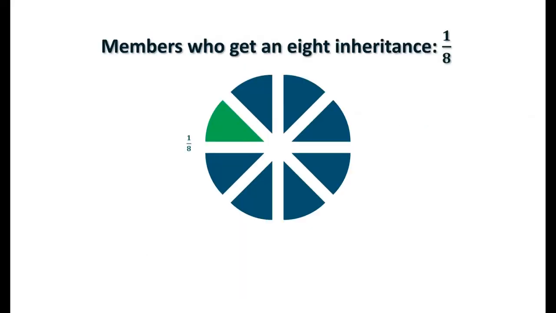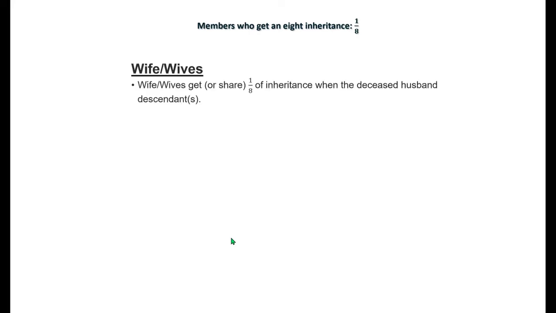Members who get an eighth of the inheritance. So you divide the wealth into 8 pieces and they grab 1 share. The wife or the wives.